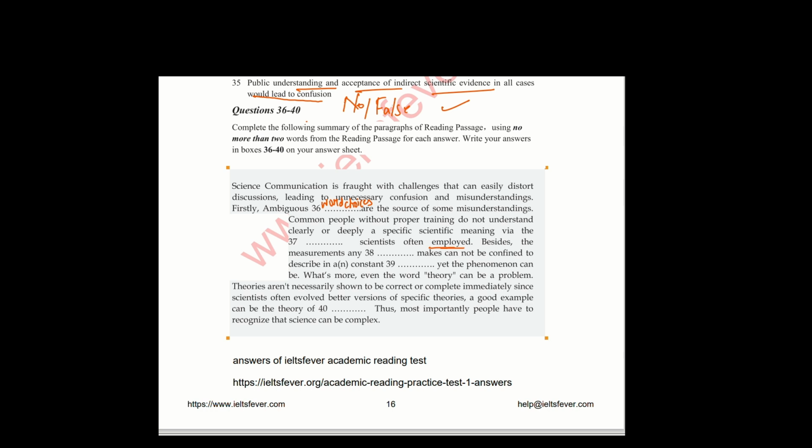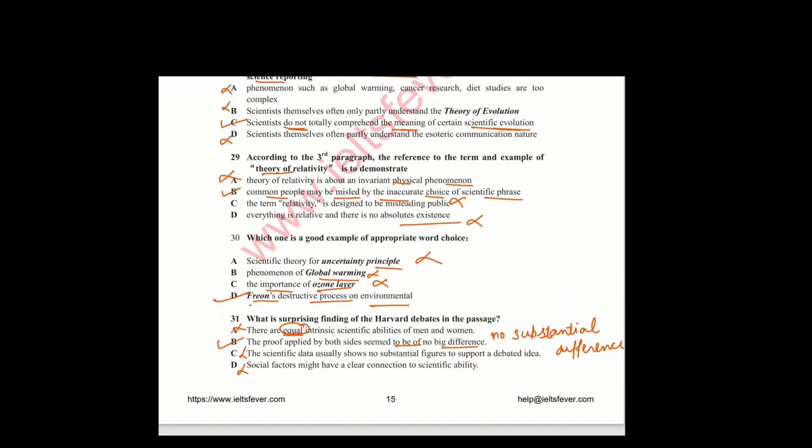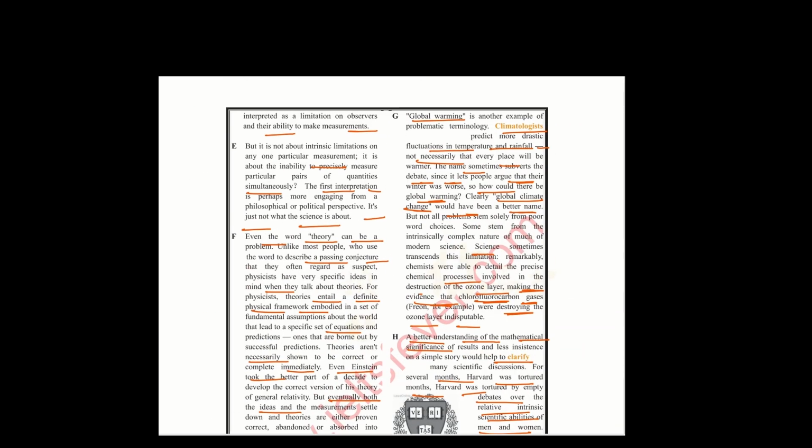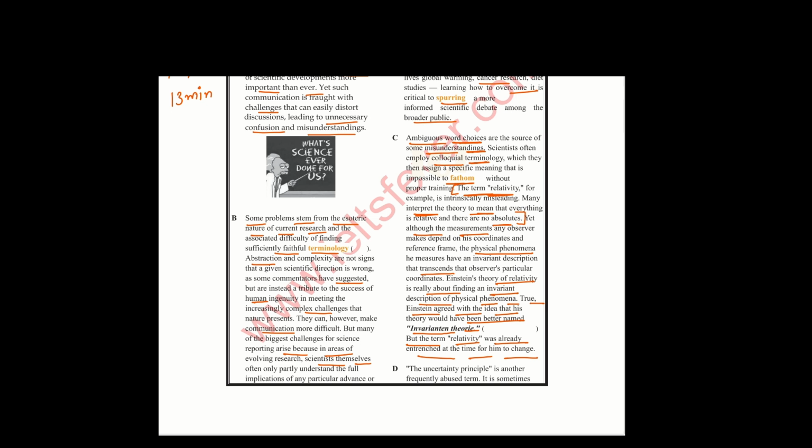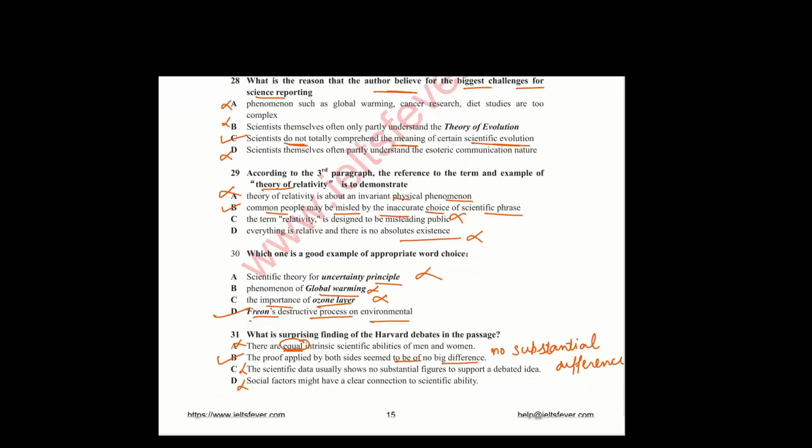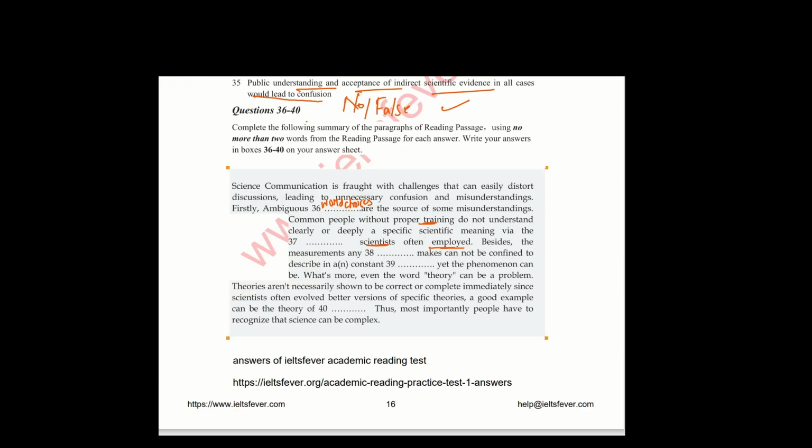Which people are not able to understand without proper training. Where is the word employ? That is in the paragraph C. Scientists often employ colloquial terminology. So the answer is 37, that is colloquial terminology.